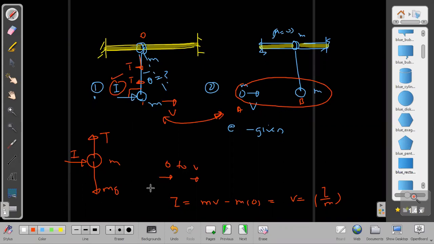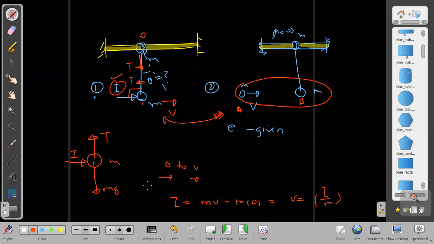So you say that in the first case the upper bead will not move, sir? Definitely, at that moment, that instant. I'm not saying it will never move. At that moment it is not moving. Obviously, later on it will move. But we don't have to see what happens later on. At that moment, what is happening?